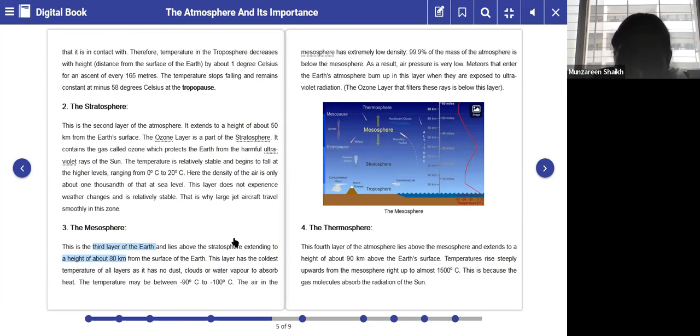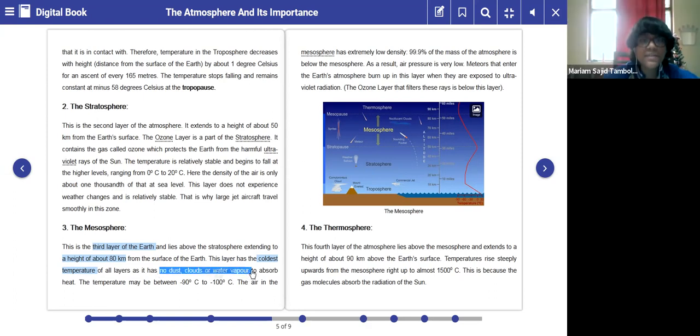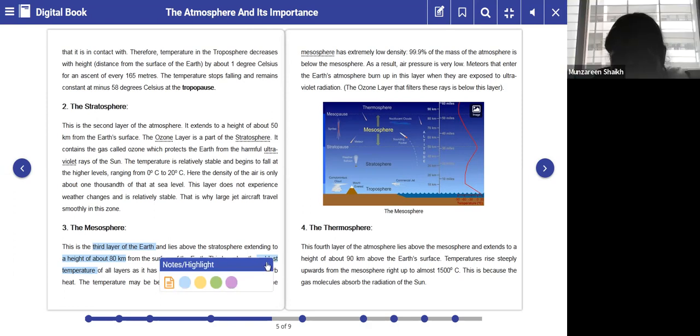Done. Now this layer has the coldest temperature of all layers, as it has no dust, clouds or water vapor to absorb heat. This is important. Now if you see the earlier 2 layers which we had seen, they had drastic climatic changes, but here this layer is the coldest one, and it has no dust, neither clouds nor water vapor. Clear? And this is why it is the coldest layer.